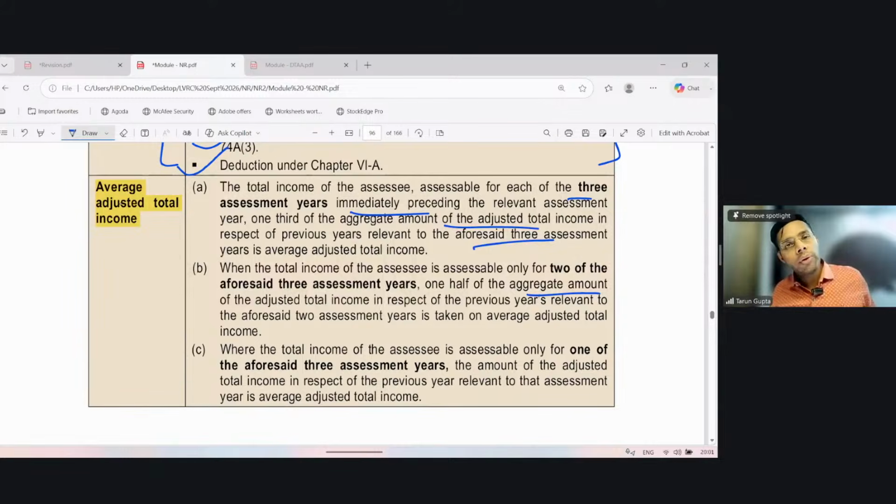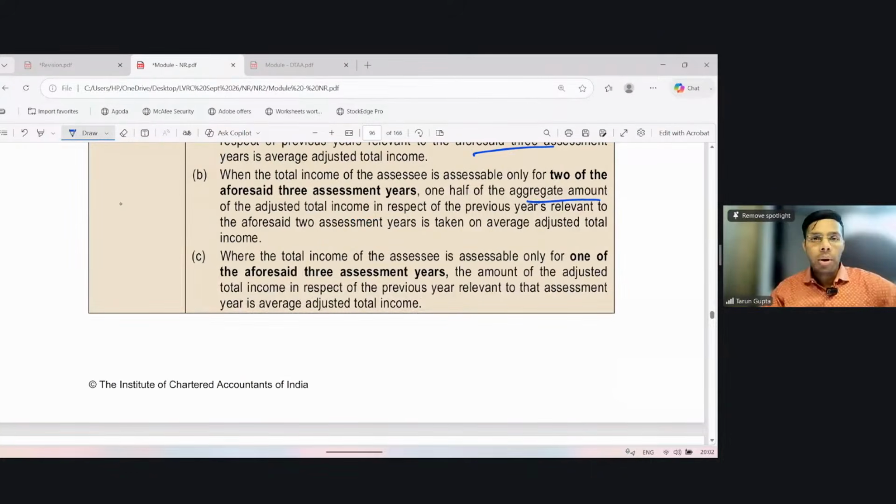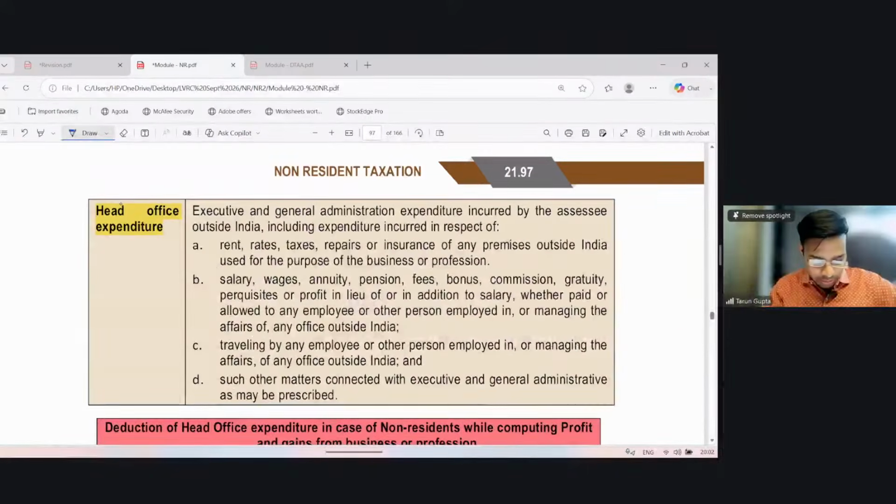If the branch was there only for 1 year, then the adjusted total income of that year shall be treated as the average adjusted total income for this section. And 5% of this amount is the maximum amount up to which you can claim deduction under section 44C in respect of actual expense.